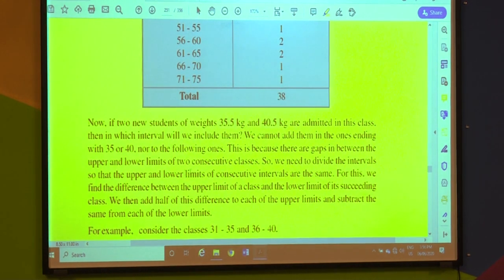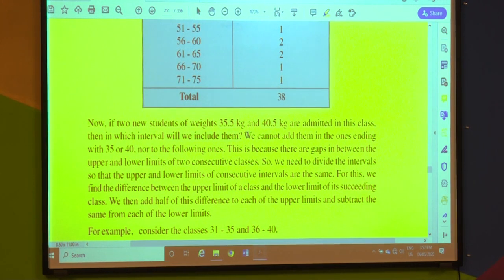So, then in which class interval will we include them? Yeah, it is a big question. Where to include them? We cannot add them in the ones ending with 35 or 40, nor to the following ones. 35.5 is not 35, and it is not 36 also. 35.5 kg is not 36 kg, and 40.5 kg is not 41 kg, nor 40 kg. I hope you are understanding the difference.